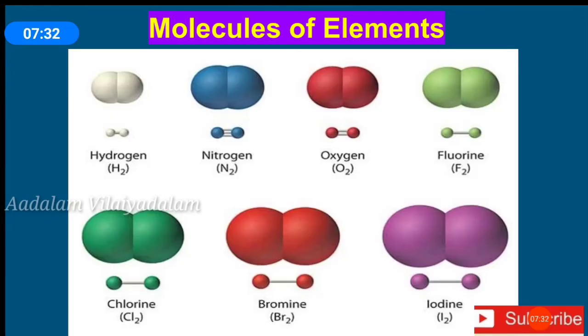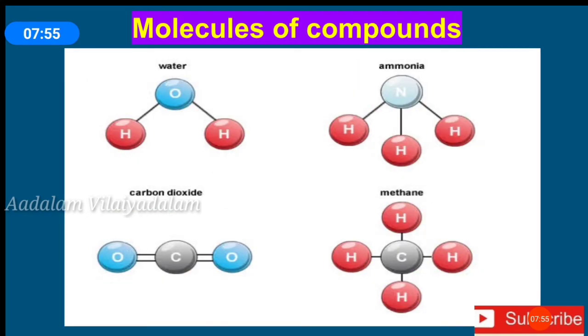Now, let us see the examples for molecules of elements. Hydrogen, nitrogen, oxygen, fluorine, chlorine, bromine, iodine. So these are the molecules of an element, consisting of a fixed number of the same kind of atoms. Next, molecules of compounds. Water, ammonia, carbon dioxide, methane. These are the molecules of a compound, consisting of a fixed number of different types of atoms chemically combined.